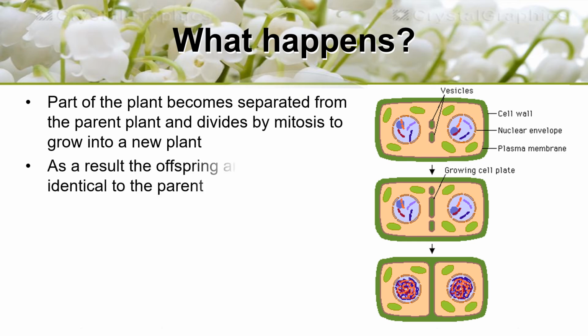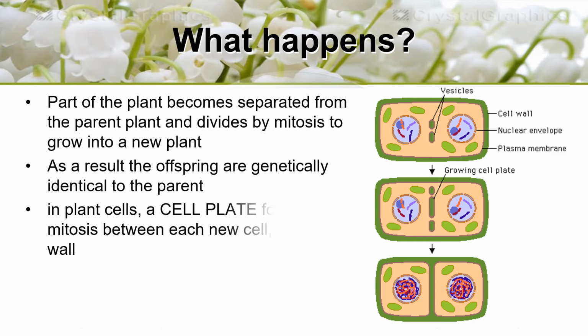What happens during or after asexual reproduction in plants? Part of the plant becomes separated from the parent plant and divides by mitosis to grow into a new plant. As a result, the offspring are genetically identical to the parent.